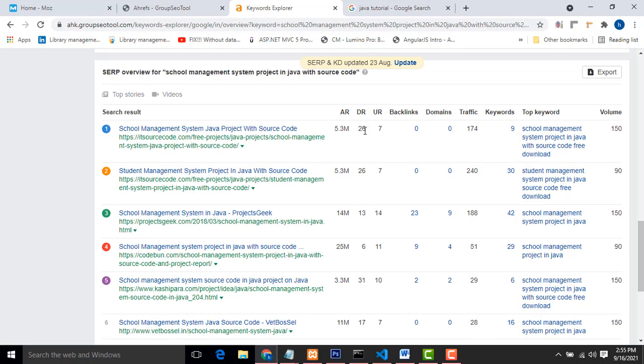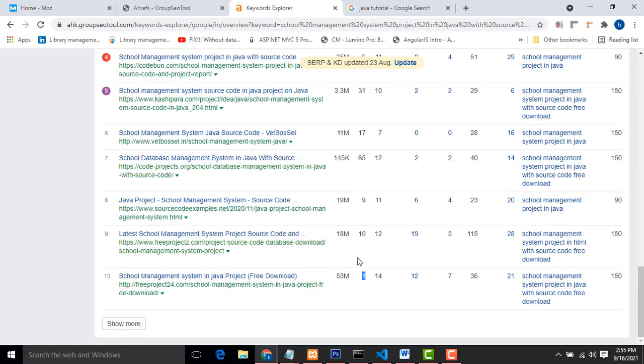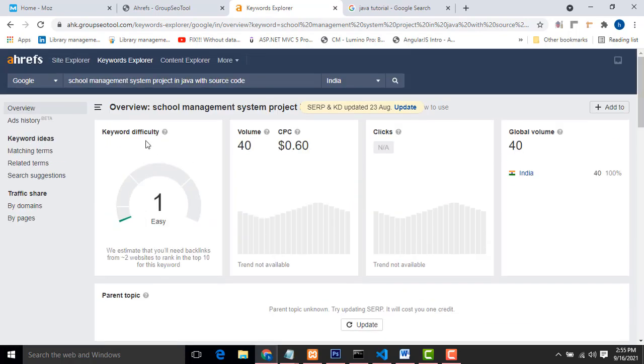Okay, if the DR rate is not low, not below 10, from these articles you can't write this keyword, because keyword difficulty is a must. Okay, you can get this keyword: school management system project in Java source code. You can get this and write your articles, right? Whatever things you can, put them here.